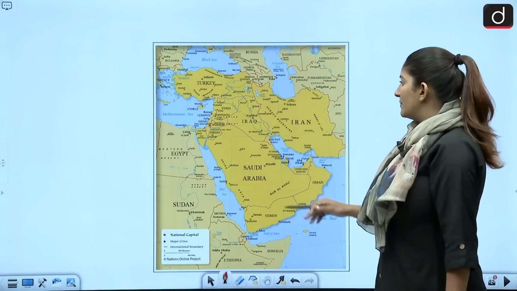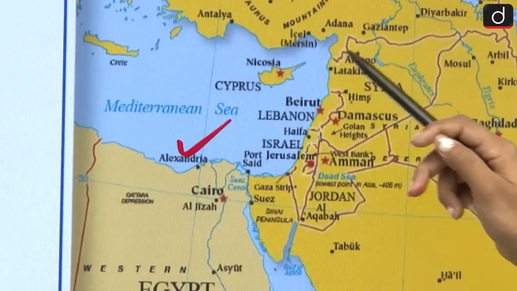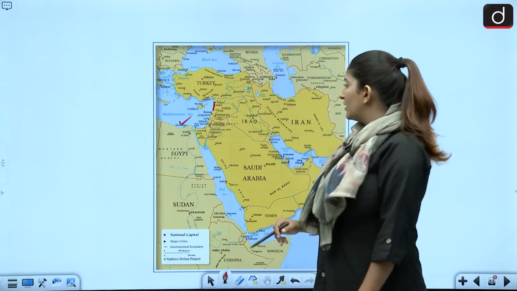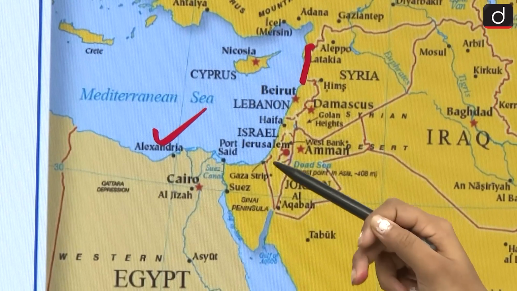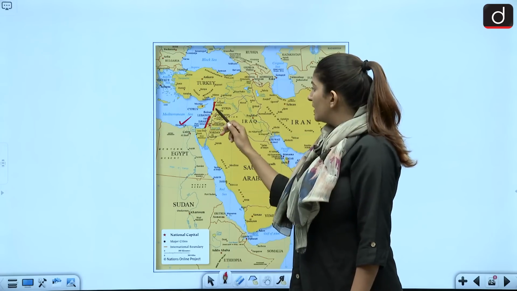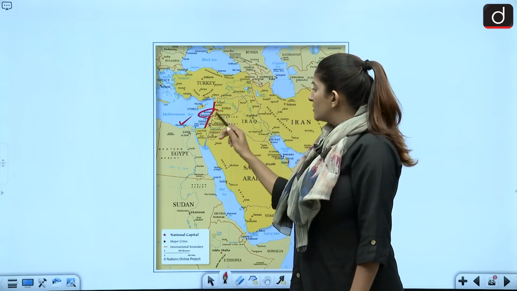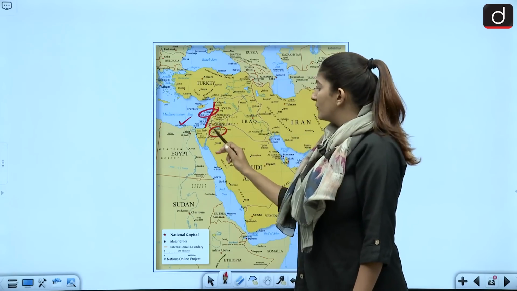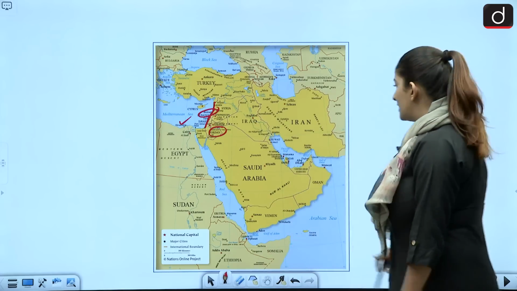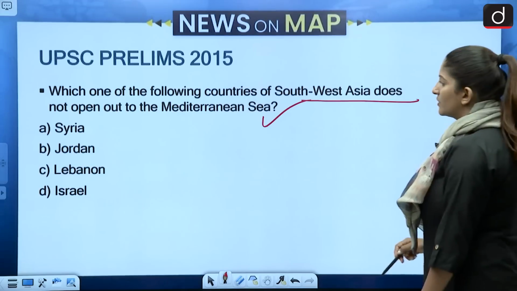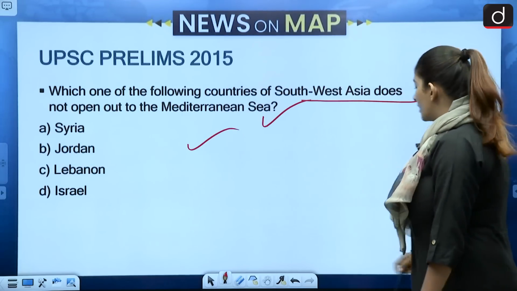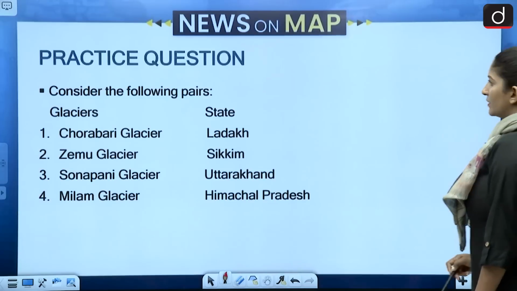So yes, this is the Mediterranean Sea. Syria has a coastal border with the Mediterranean Sea. So does Israel, okay, here. And of course, one more was there, Lebanon, over here. So apart from Jordan, which was in our options, all these have a border with the Mediterranean Sea. Jordan is the correct answer because we had to choose which does not open to the Mediterranean Sea. Okay, moving on to the practice question for the next segment.